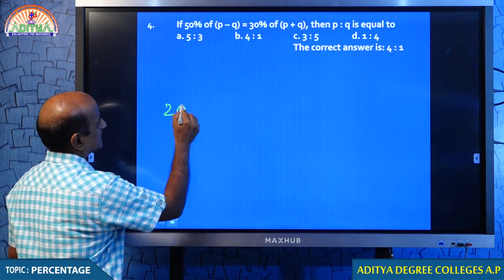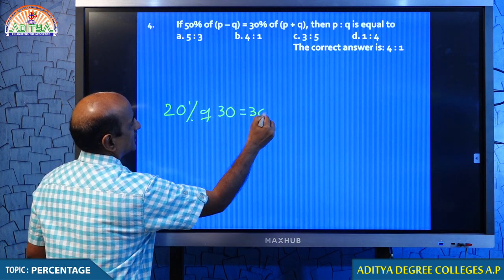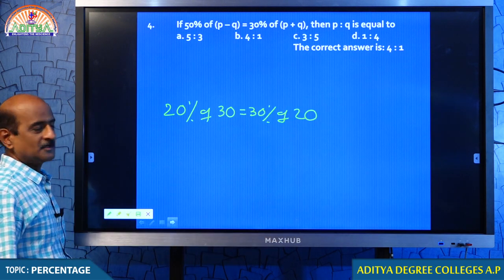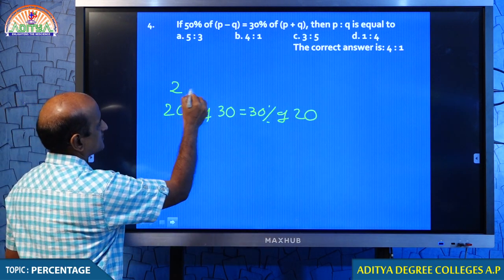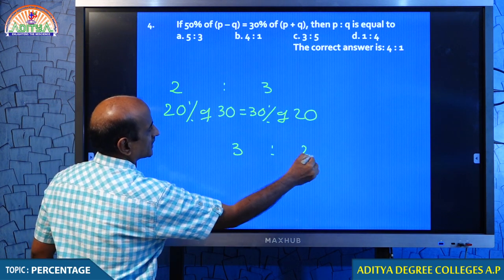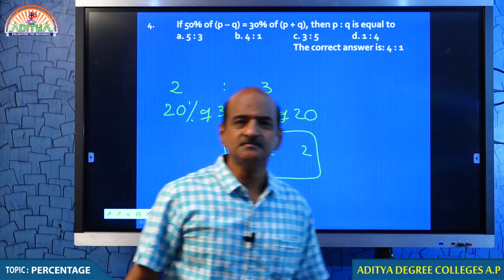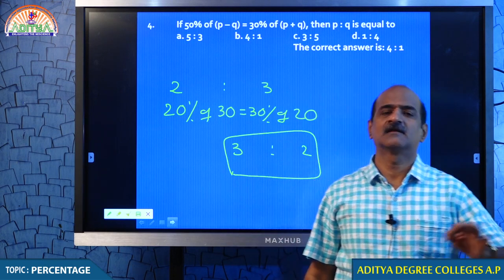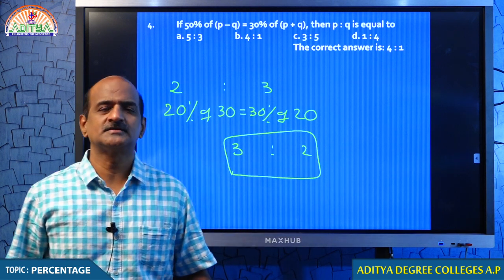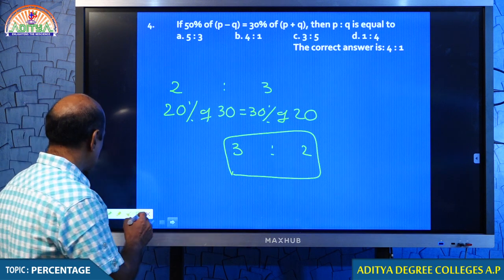For example, if I say that 20% of 30 is equal to 30% of 20, what conclusion can you come to? Because the percentages are in the ratio 2:3, hence the values 30:20 will be in the ratio 3:2. Is it right? Percentages and values are inversely proportional, just as we have seen right now. You can ask me, sir, why are you telling all this? Yes, there is a reason for that.